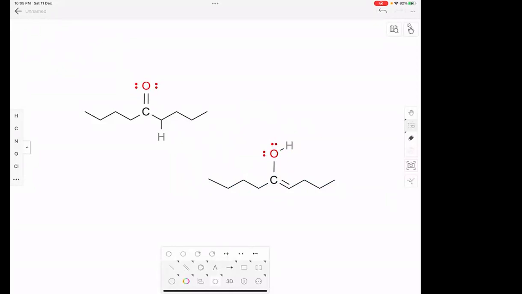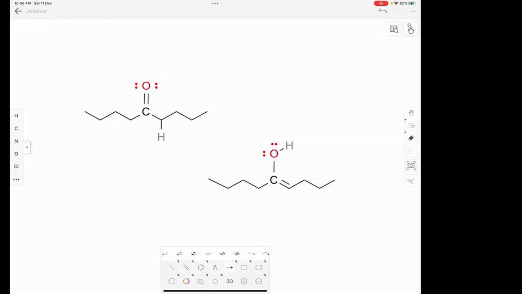Just one hydrogen detached from the alpha carbon position and went and attached to oxygen. And this pi bond shifted from between carbon and oxygen to between carbon and carbon. Actually, these two chemicals are in equilibrium with each other.